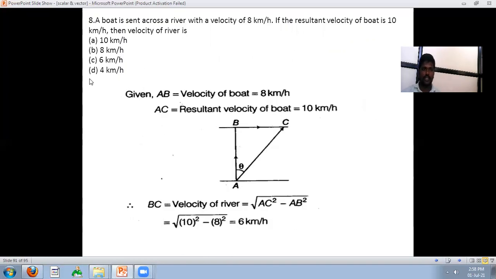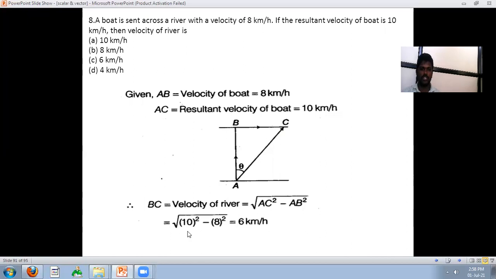Next one is: a boat is sailed across a river with a velocity of 8 km per hour. If the resultant velocity of the boat is 10 km per hour, then what is the velocity of the river? AB means the velocity of the boat, and AC means the resultant velocity of the boat, 10 kilometers. How to calculate BC? By using the Pythagoras theorem. This diagram is a right-angled triangle.